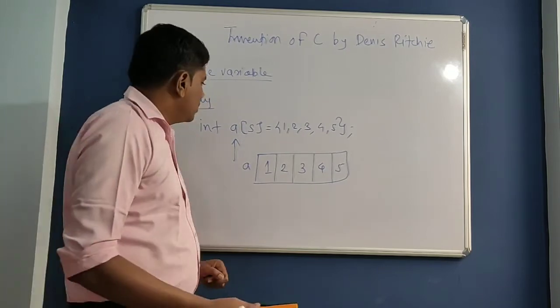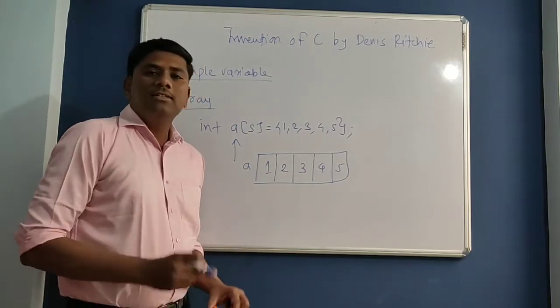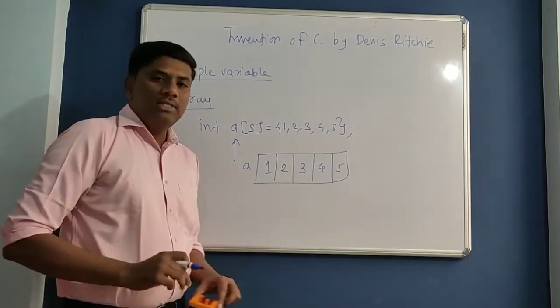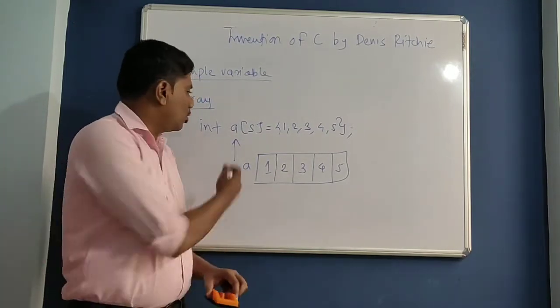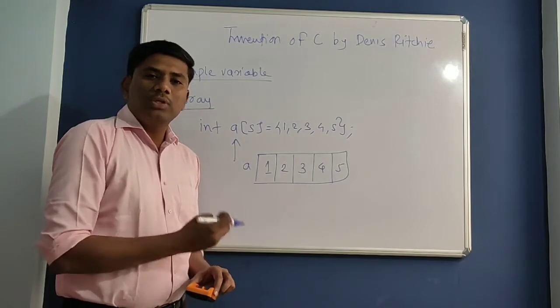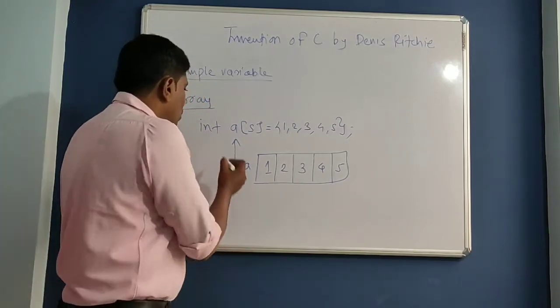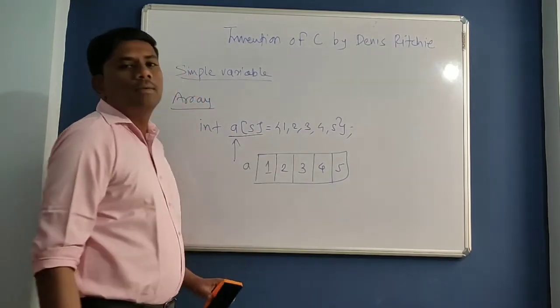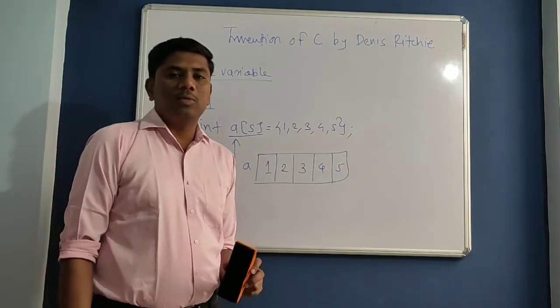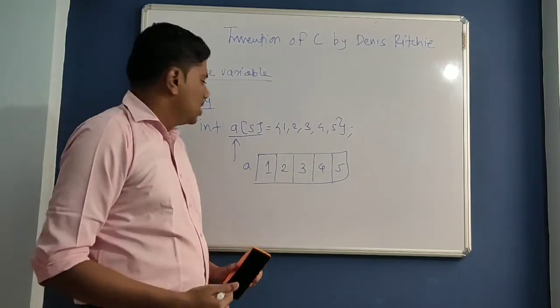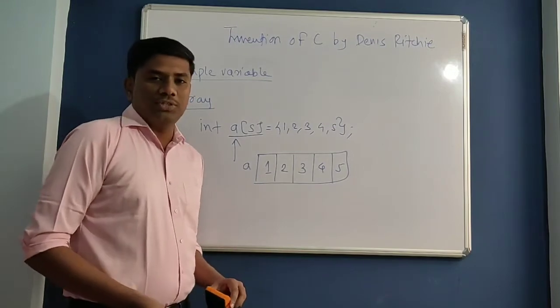Get it? But after some time Denis Ritchie found that there is a drawback of this array. What is the drawback? Arrays support static memory allocation. Now what is meant by static memory allocation?